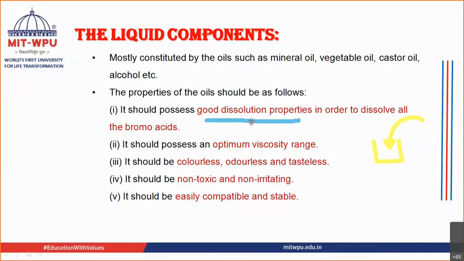So you should have a very good dissolution or dispersion property, basically in order to dissolve all the bromo acids, all the colors. That is the first property required from it. Then it should have an optimum viscosity range. It should not be too viscous, and it should not be too less viscous either. It should have an optimum viscosity grade.